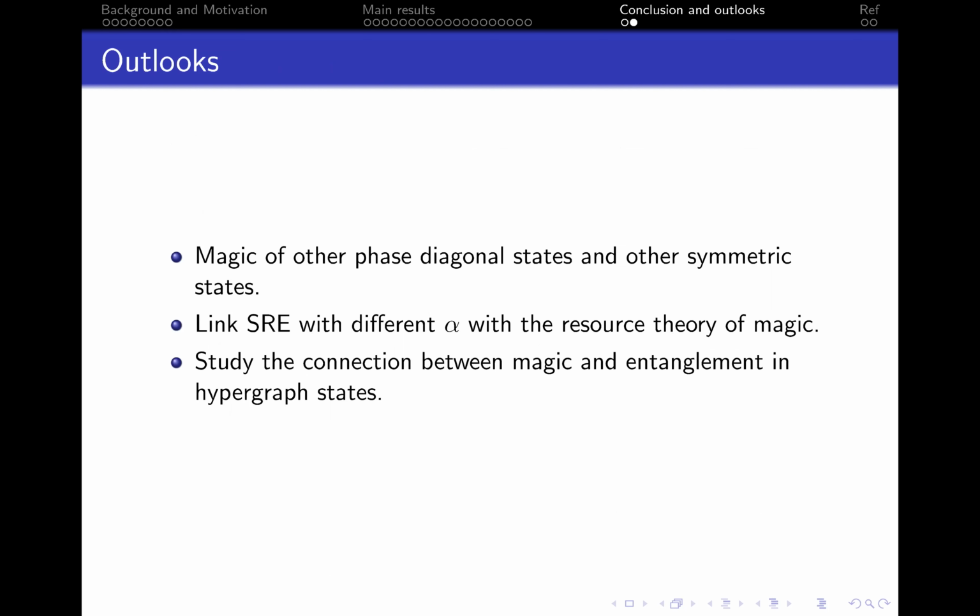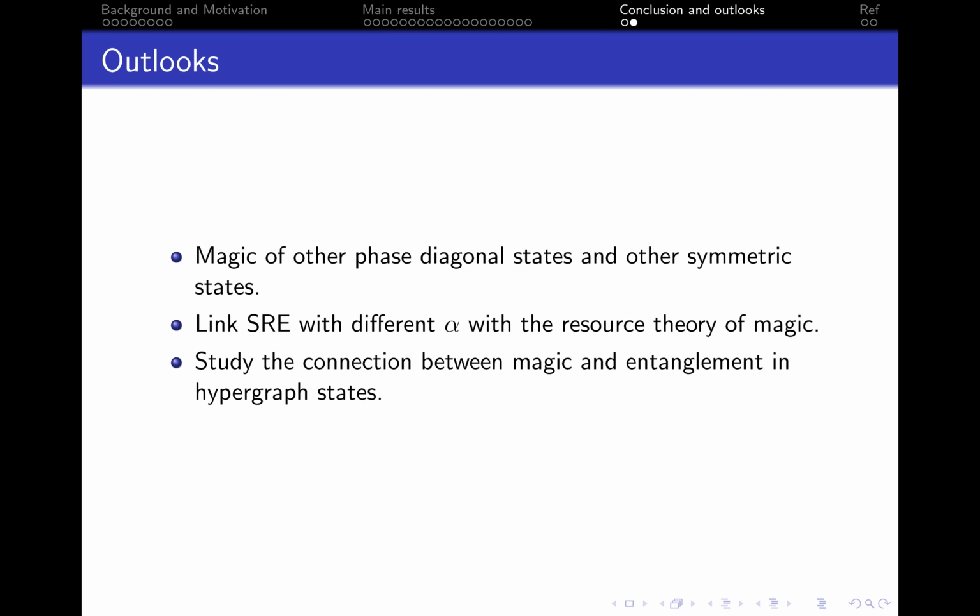For outlooks, we might generalize our method to study other phase diagonal states and other symmetric states. Another interesting thing is the difference between M2 and M1/2 on symmetric hypergraph states. We guess that there might be some connection with the distillation and dilution of the states, so that we can link them with the resource theory of magic.